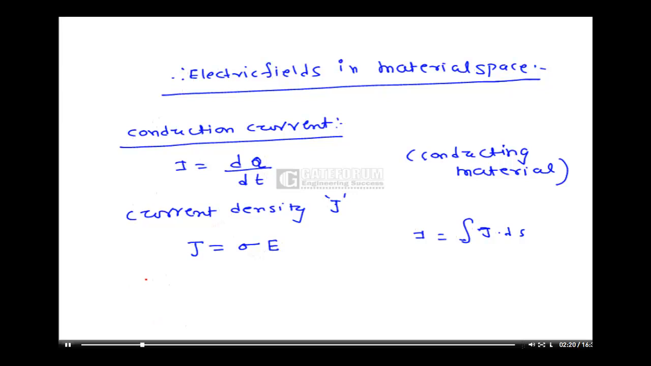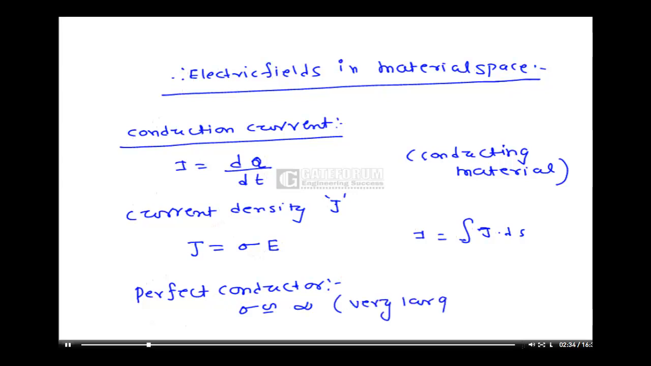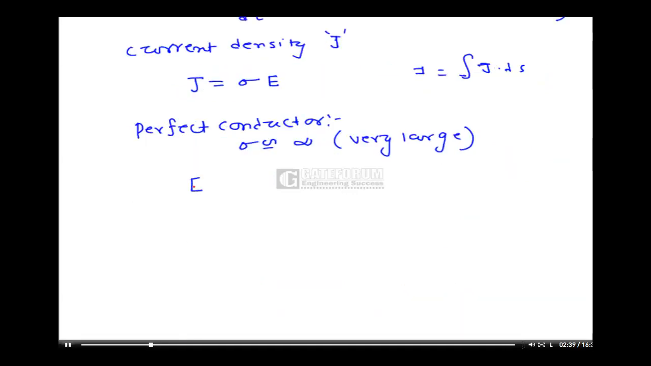Suppose here I am considering a perfect conductor. Perfect conductor means what? Sigma is approximately infinite, that is, the conductivity is very large. So for that case, what is the electric field? E is equal to J by sigma, which is approximately equal to 0.